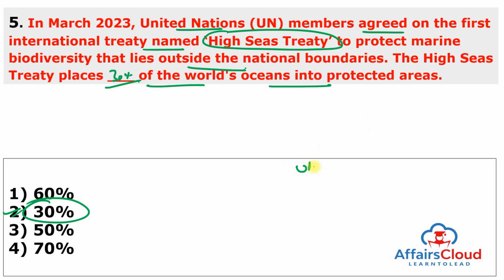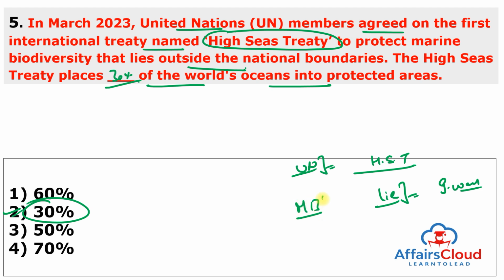So for the first time, United Nations members agreed to a legally binding ocean treaty, the High Seas Treaty, to ensure the conservation and sustainable use of marine biological diversity that lies outside the national boundary, that is, the international waters. The agreement was reached by the delegates of the Intergovernmental Conference on Marine Biodiversity of Areas Beyond National Jurisdiction. The existing United Nations Convention on the Law of the Sea, also known as UNCLOS, was established in 1994, that is, before marine biodiversity was well established.